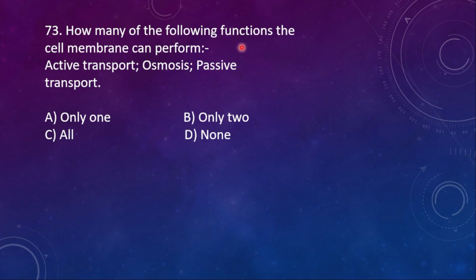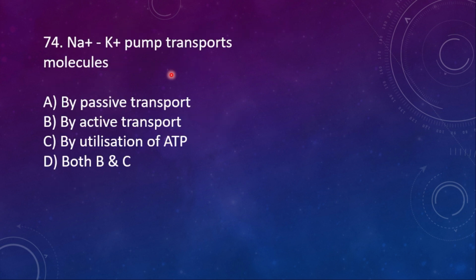73. How many of the following functions can the cell membrane perform? Active transport, osmosis, passive transport. So the cell membrane can perform active transport also, osmosis also, passive transport also. So here the right option is option C, all. 74th.